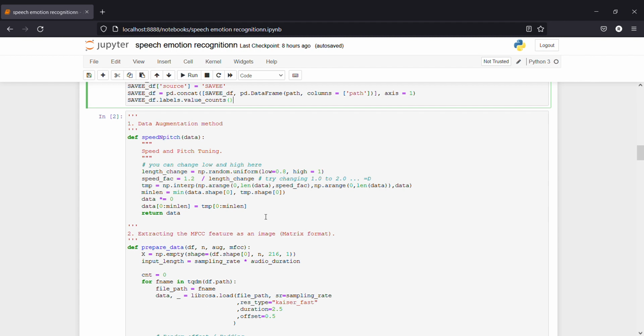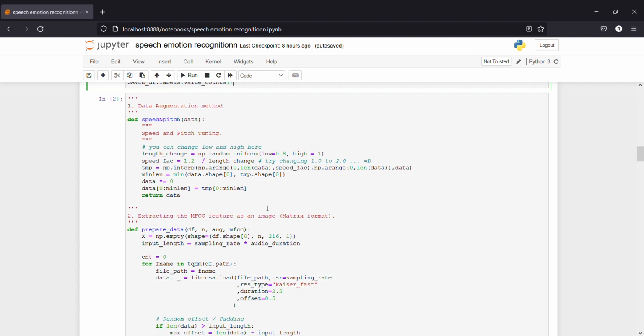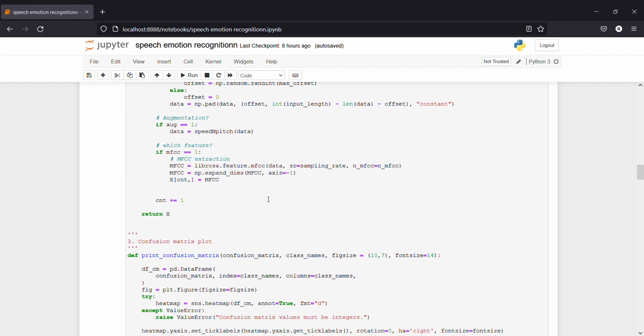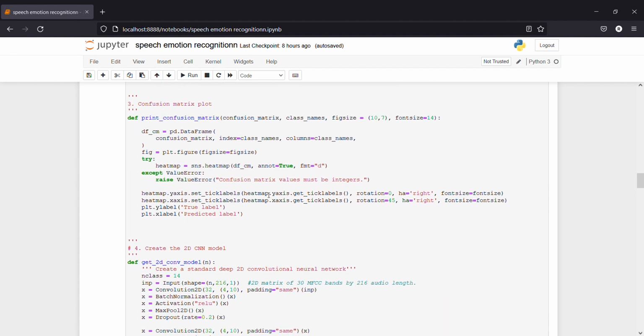For that, there are some methods like data augmentation for speed and pitch tuning. You can change the low and high, and extract the MFCC features as an image and then plot the confusion matrix,